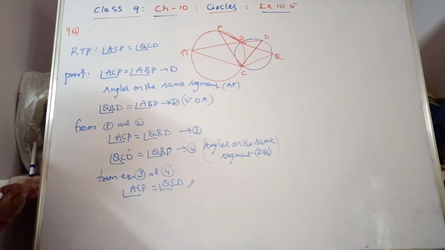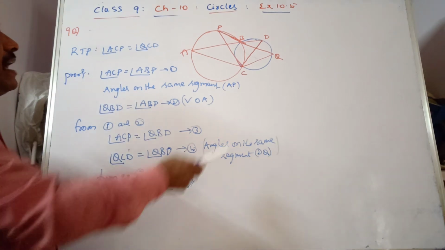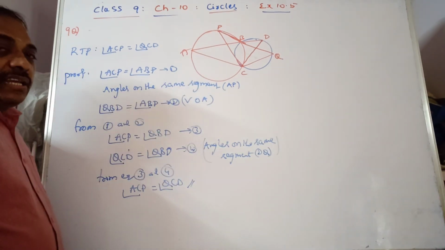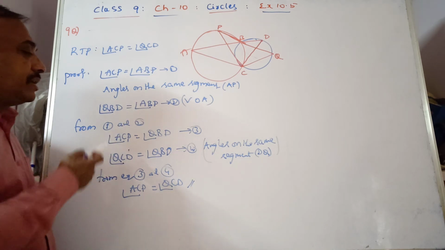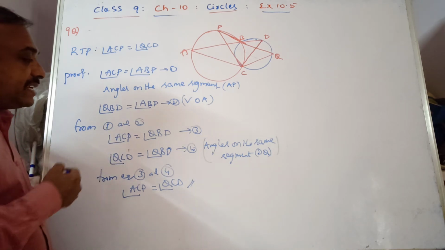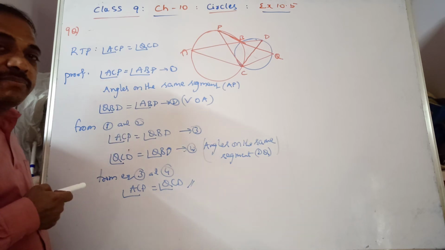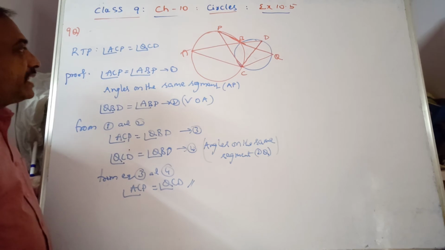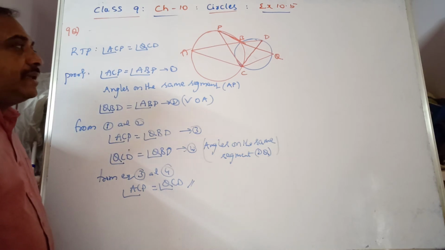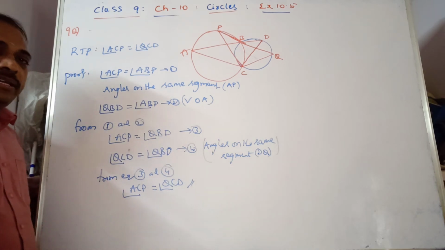That's what he is asking in the question. Is it clear? I hope you understood. We are using that angles on the same segment of a circle are equal and vertically opposite angles are equal. So from equations 1 and 2, we got one more equation, assumed as 3, and again angles on the same segment of a circle are equal. With that we have proved the required thing, angle ACP is equal to angle QCD. Clear, students?